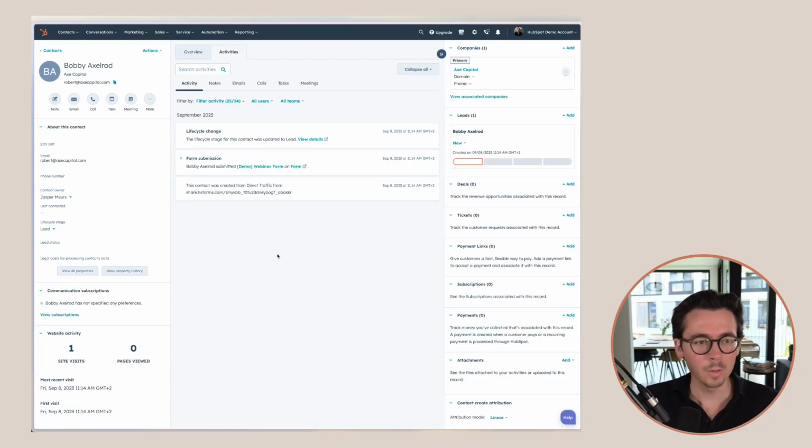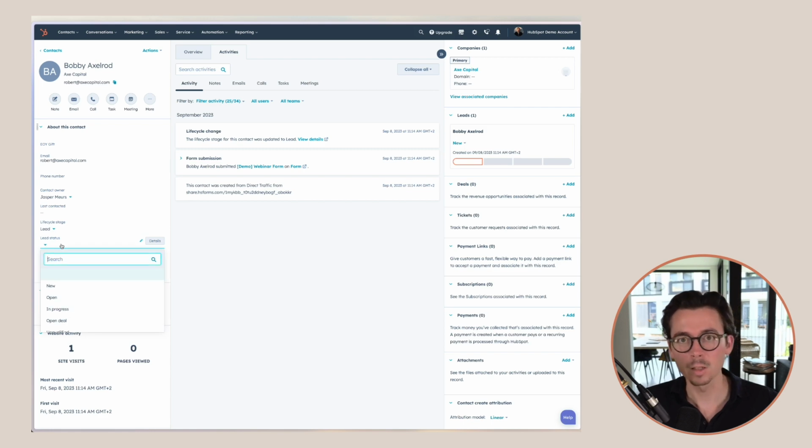HubSpot finally fixed the leads pipeline. Let me show you what it looks like now. It used to be when we were working with leads, we had our lead status field here, something that comes with HubSpot by default. No, HubSpot fixed this. Let me show you what they did.